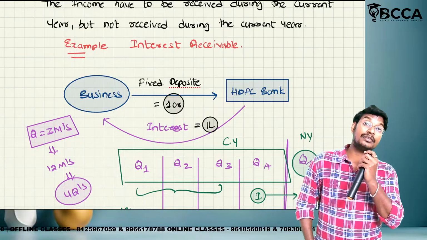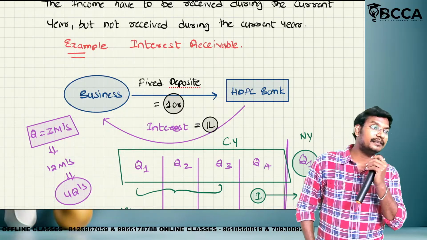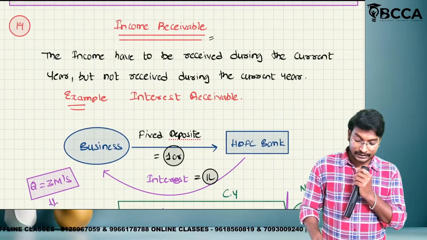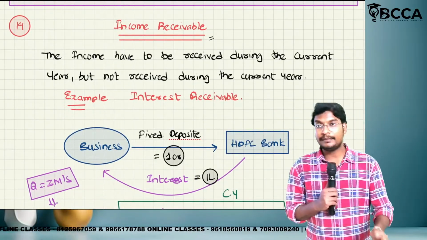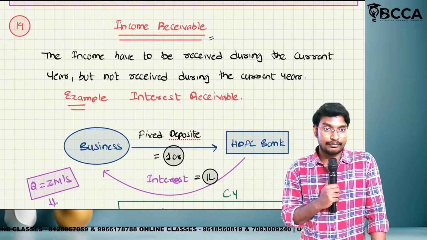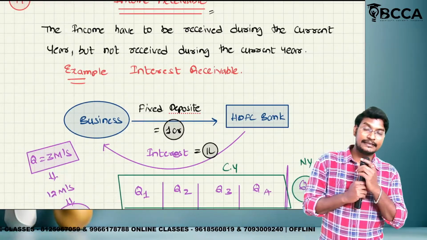Next, the outstanding expenditure will be considered in accrual basis, and will not be considered in the cash basis. Next, we discussed the concept of income receivable. What is the meaning of income receivable? Income earned during the current year, but received or not received? Not received. We have taken the example of interest receivable.